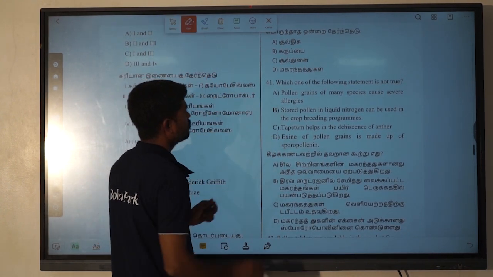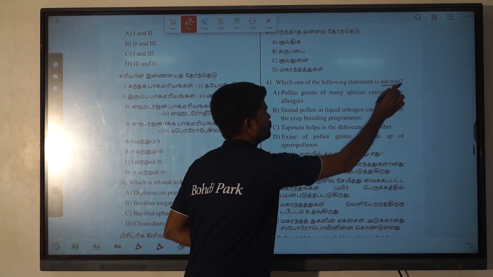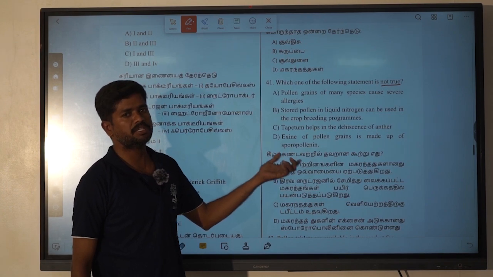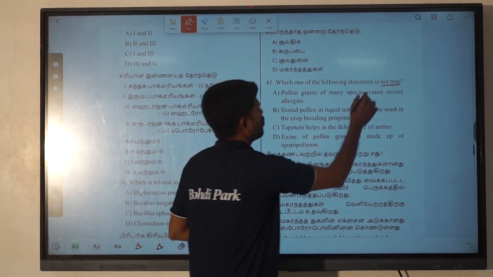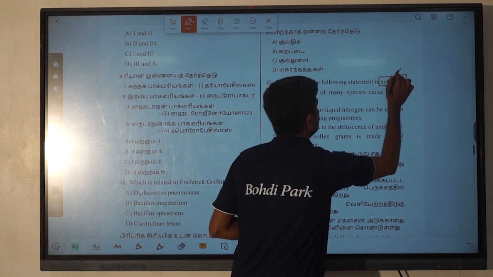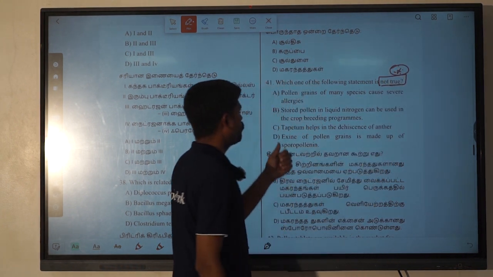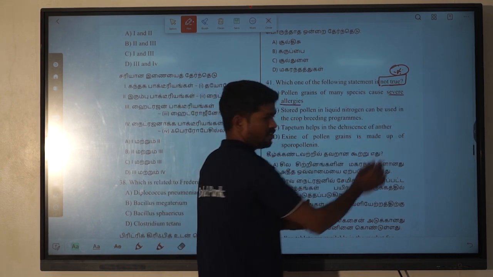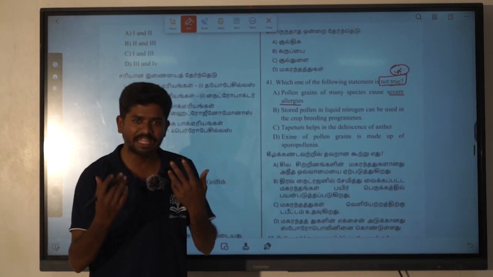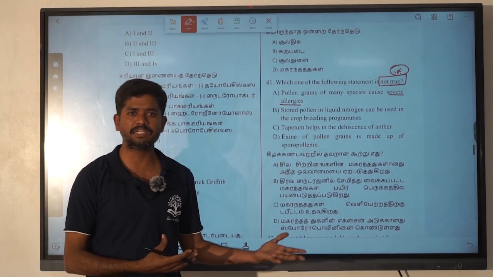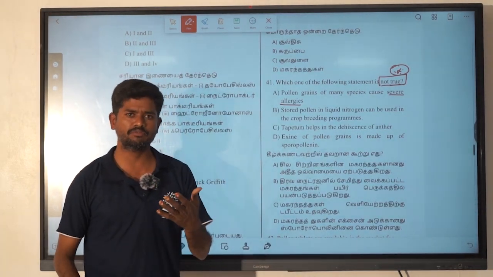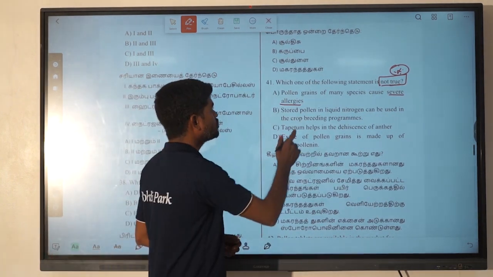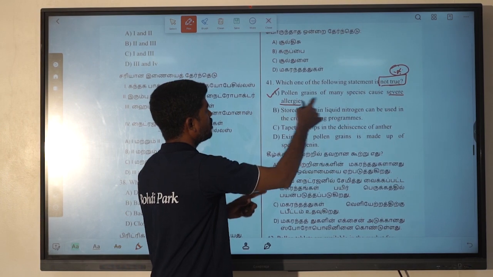41st question. So which one of the following statement is not true? So here they are giving some statements. In these statements, which one is going to be not true? Pick up this one, is very very important. Okay, so here pollen grains of many species cause severe allergies. Definitely when we inhale some pollen grains of the plants, we get some allergy. Sometimes it may cause severe asthma itself. So it is going to be a correct one.